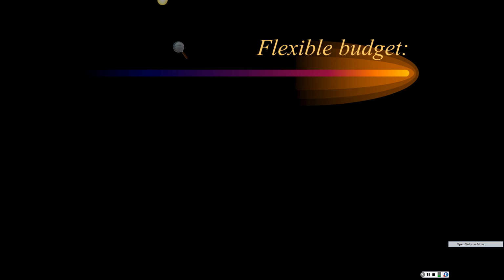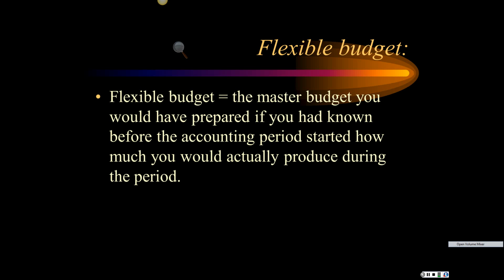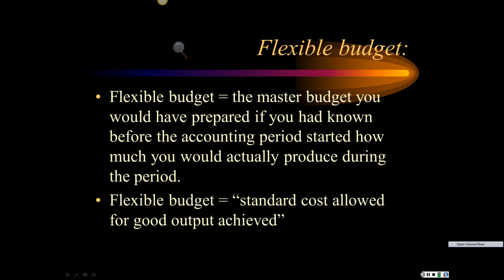If you have a flexible budget, it's the master budget you would have prepared if you'd known before the accounting period started how much you would actually produce during the period, whatever that means. Flexible budget equals standard cost allowed for good output achieved.